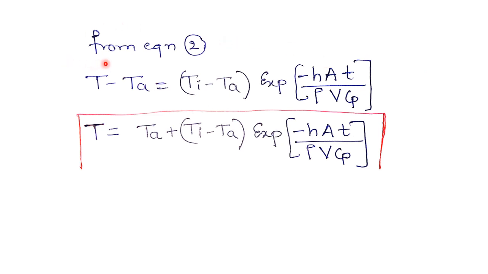Now from equation 2 I can easily write T minus Ta is equal to Ti minus Ta into the exponential form of minus hA into t divided by rho into V into Cp. So with this equation I will write T is equal to, taking this minus Ta to the other side, Ta plus the bracket Ti minus Ta bracket complete, times the exponential form of minus h into A into t divided by rho into V into Cp. So this is the final expression for the lumped system analysis.